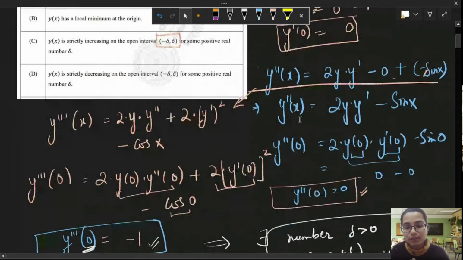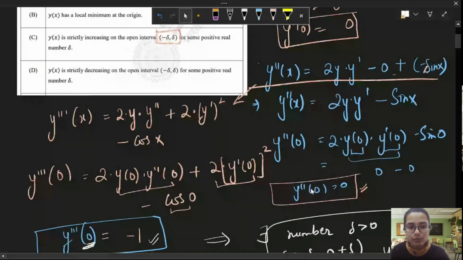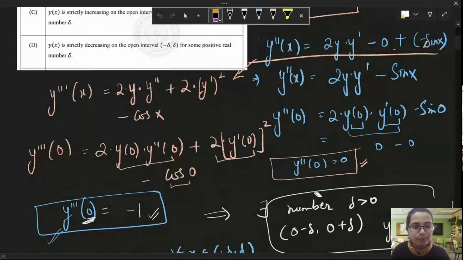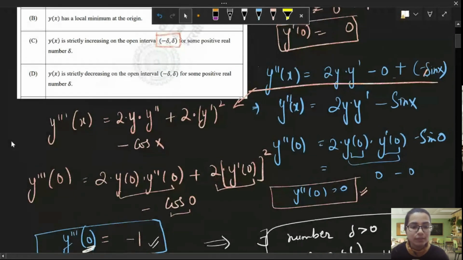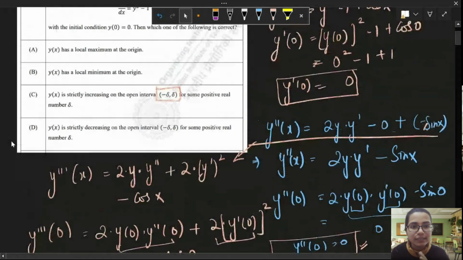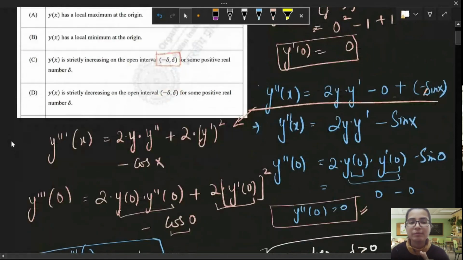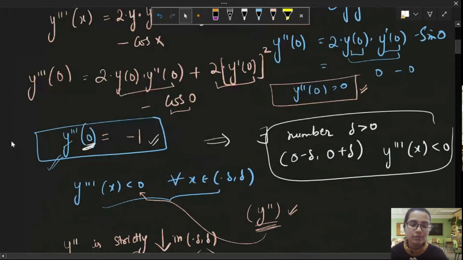Then we found y double dash 0, which was again equal to 0. Then we moved on to y triple dash for the higher derivative test to find maxima and minima. But when the double derivative test fails and your triple derivative gives you a non-zero value, it means that there is no maxima for this function and no minima for this function. This is a result in calculus.